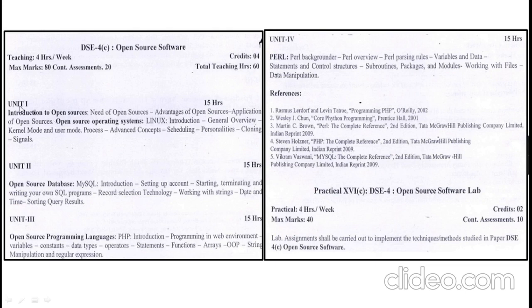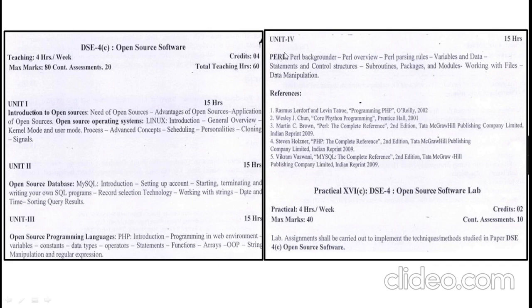Open source software, you can go for this subject also, and you will have 4 units. In the first unit, you can understand what open source software is, advantages of open source software, and the open source operating system concept. In the second unit, you can understand open source databases. In the third unit, you can understand open source programming languages.